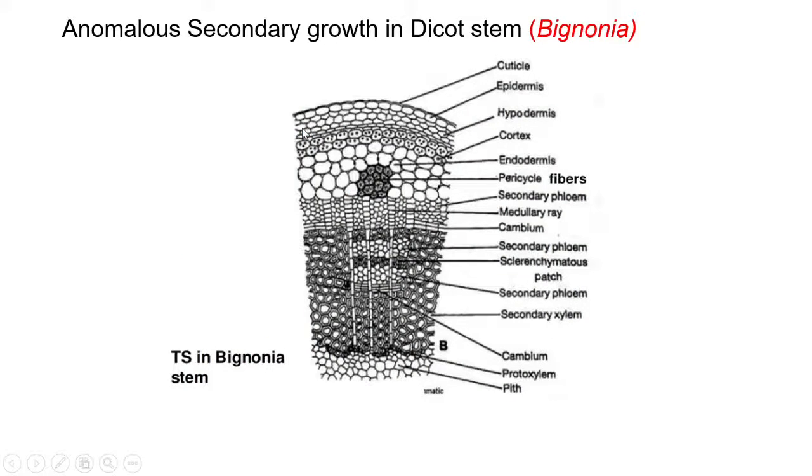Now next, this is also one of the diagrams of Bignonia stem: cuticle, epidermis, hypodermis. This is the cambium, and this is the secondary phloem, and here secondary xylem is there.